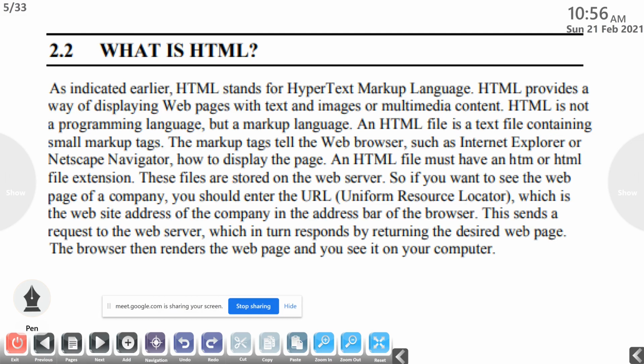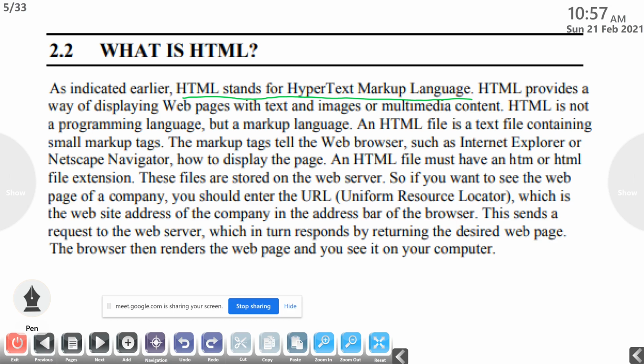Then the introductory part, first part, that is what is HTML. What is HTML? I think all of you are familiar with this HTML. The full form of HTML is Hypertext Markup Language. So HTML stands for Hypertext Markup Language. Then HTML provides a way of displaying web pages with text and images or multimedia content.